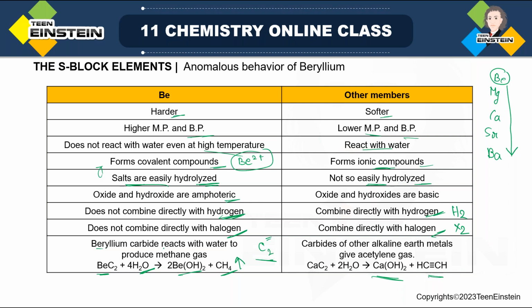So C2 2-, it is basically like this. Simply consider HC≡CH. First let me write acetylene. This is acetylene. Now if you are removing these 2 hydrogens, there will be 2 negative charges, right? There will be 2 negative charges, and that is actually C2 2-. But beryllium carbide does not form acetylene.